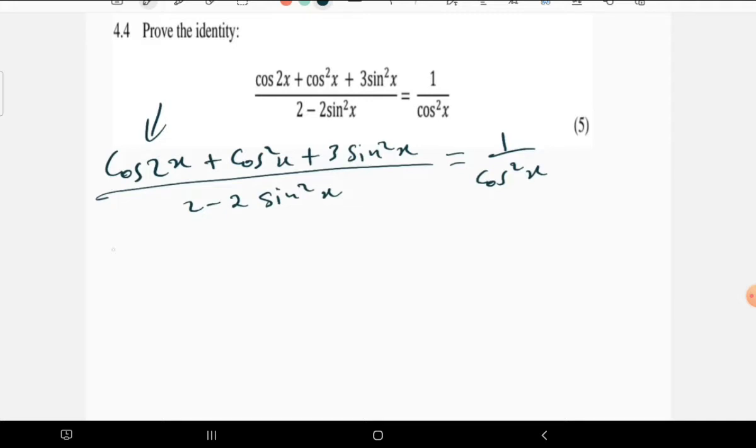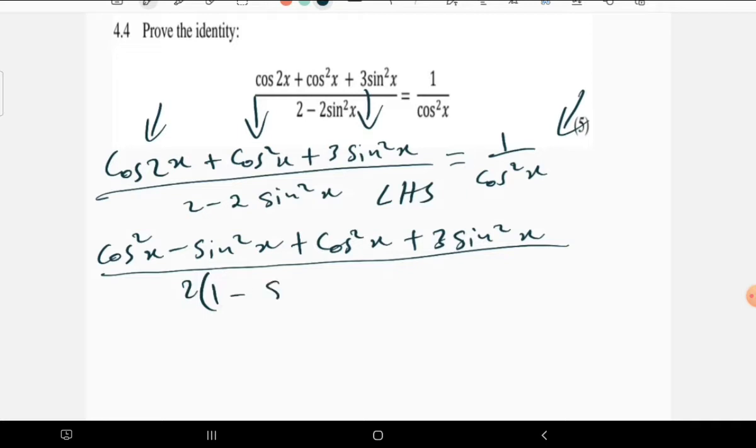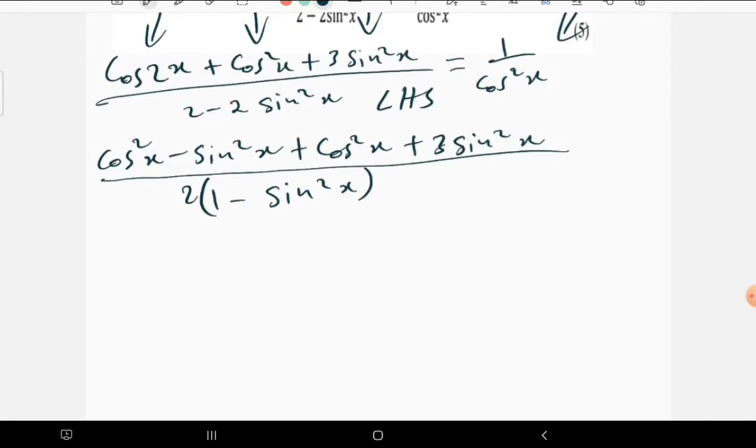So cos 2x is equal to cos squared x minus sine squared x, then plus this one, which is cos squared x, then plus this one, which is 3 sine squared x. Then divided by the denominator. We are dealing with the left hand side, and we are trying to make it equal to the right hand side. Now, in the denominator, you can remove this common factor. We don't know where it's leading us, but for now let's just remove it, and anyway it's going to help us.